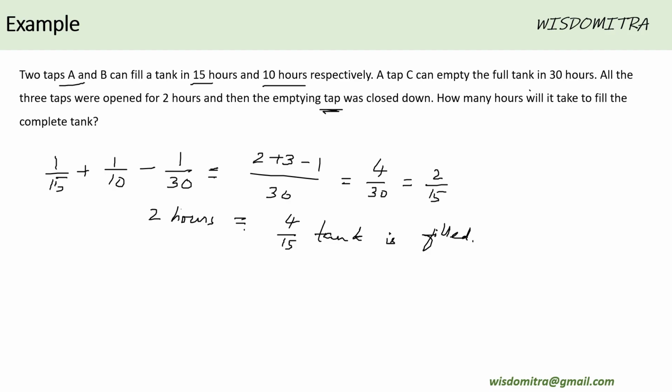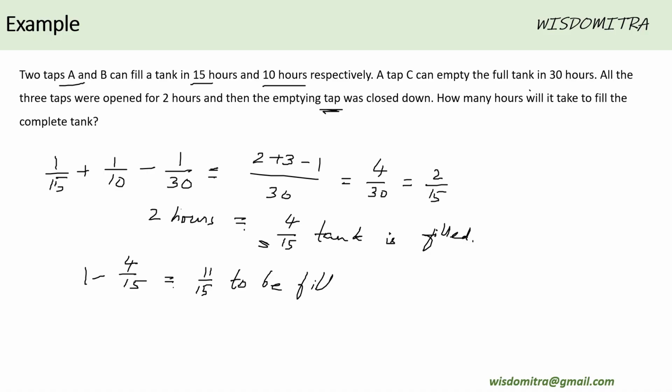So that means 1 minus 4 by 15, how much does it bring? It would bring 11 by 15 basically. So 11 by 15th amount of tank is still to be filled. This got filled, 4 by 15 got filled, right? And 11 by 15th is to be filled.